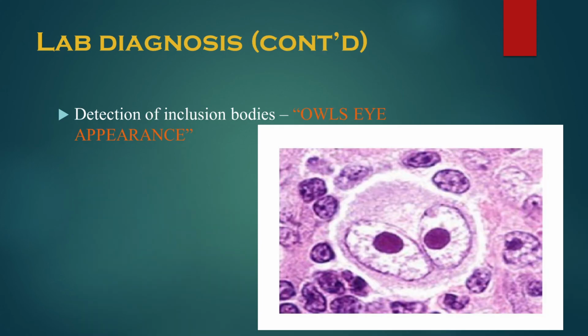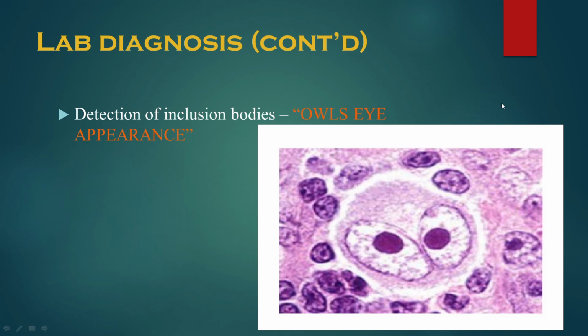Now coming to detection of inclusion bodies, it is a less reliable technique. Here the cytomegalic cells are seen in the centrifuged deposits of urine or saliva, in which inclusion bodies are seen. The inclusion bodies will appear with an owl-eye appearance, as you see in this picture. This picture clearly demonstrates the owl-eye appearance.